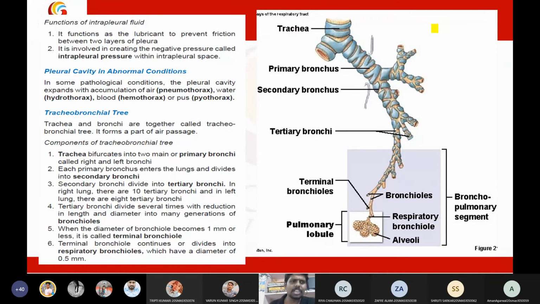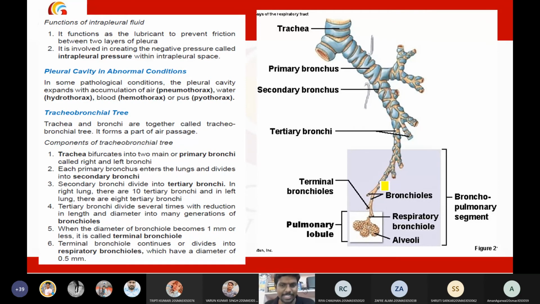Then next is the tracheobronchial tree, students. Whatever we discussed in the structure of lungs, the same story is there in this tracheobronchial tree. The segments of the trachea and bronchi together are called the tracheobronchial tree. First we have the trachea, then the trachea is segmented, called the primary bronchus. From the primary bronchus, it is segmented, called the secondary bronchus. From the secondary bronchi, it is further segmented, called the tertiary bronchus. From the tertiary bronchus, it is further segmented, called the terminal bronchus.